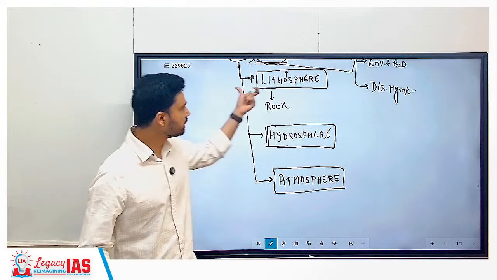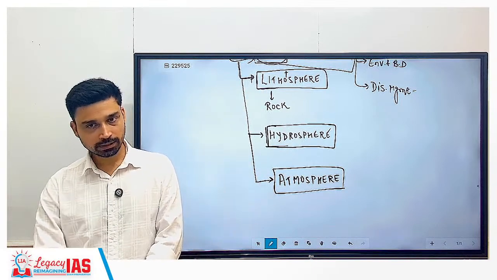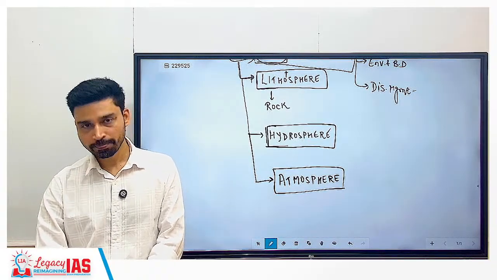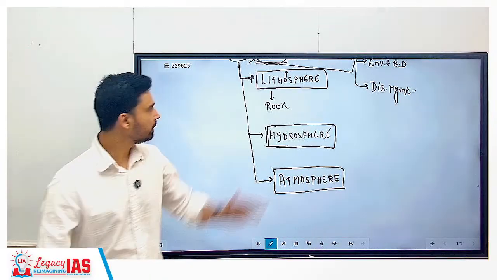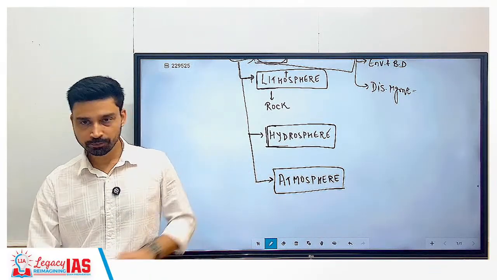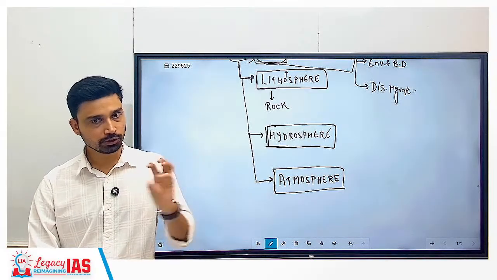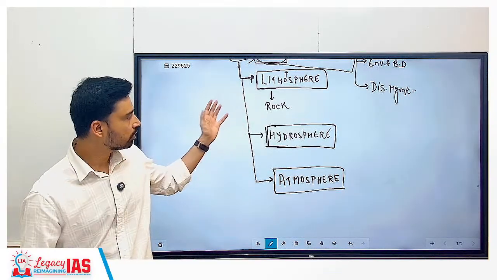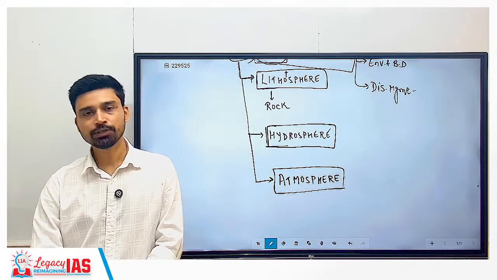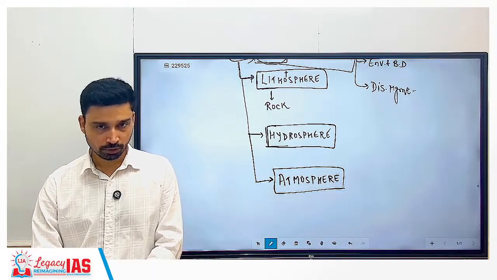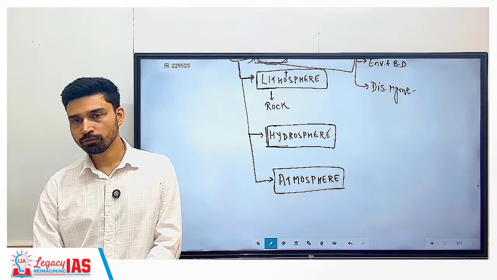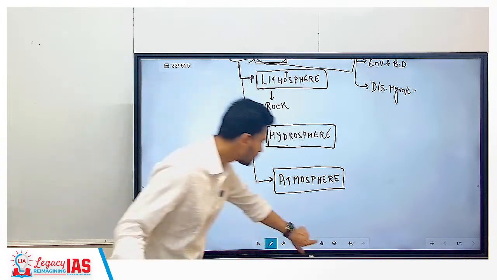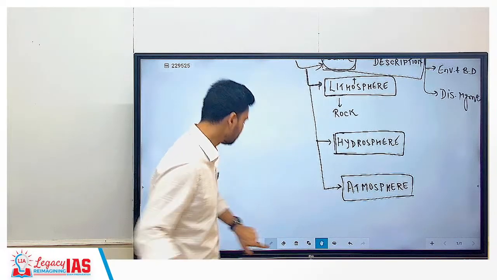Now each of these regions we have to study in detail as far as geography is concerned, because we are describing geography as description of the entire earth, and earth is made up of lithosphere, hydrosphere and atmosphere. Collectively, the study of these three is around 60% of your syllabus. Remaining is what? Geography of India, and then we have economics of human geography. We'll come to that.